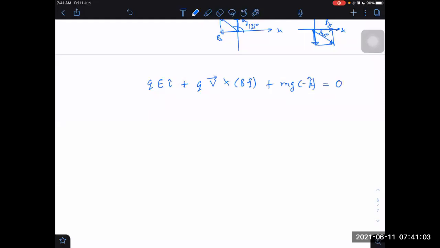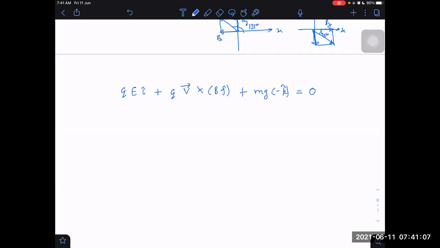Velocity has Vx I cap plus Vy J cap plus Vz K cap. So QE along I cap plus QV cross B along J cap, minus mg along K cap, is equal to 0.